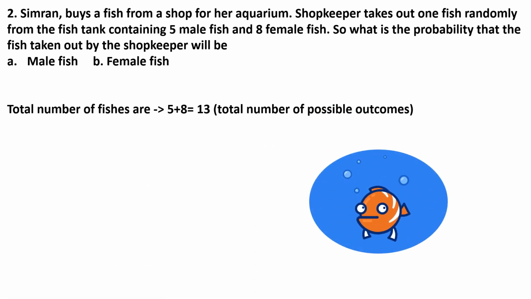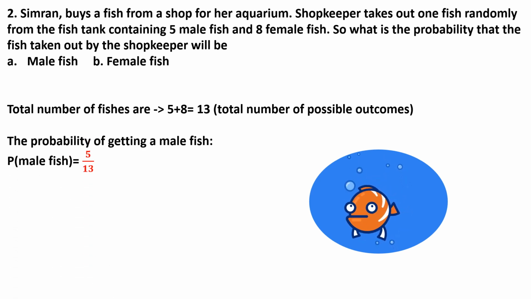It states that Simran buys a fish from a shop for her aquarium. Shopkeeper takes out one fish randomly from the fish tank containing 5 male and 8 female fish. So what is the probability that the fish taken out by the shopkeeper will be A. Male, B. Female? Now, the total number of fishes in the tank is 5 plus 8, that is 13, which forms the total number of possible outcomes. And this is our sample space.